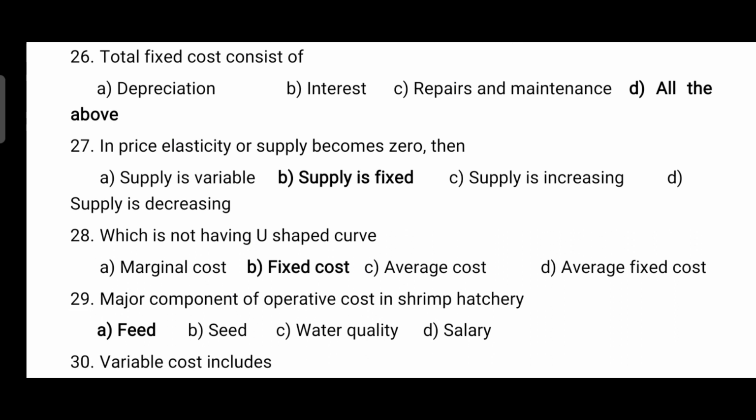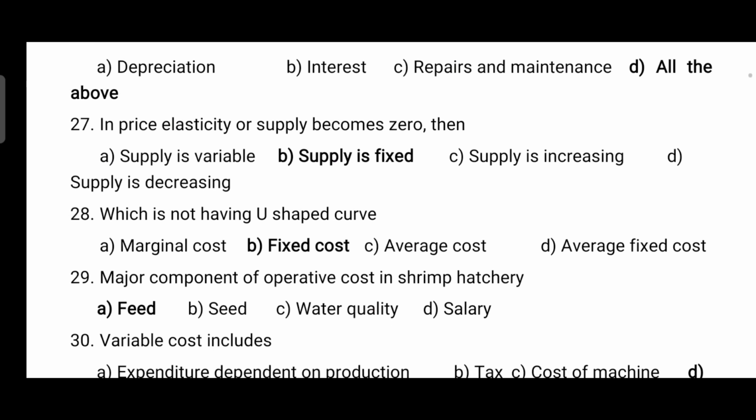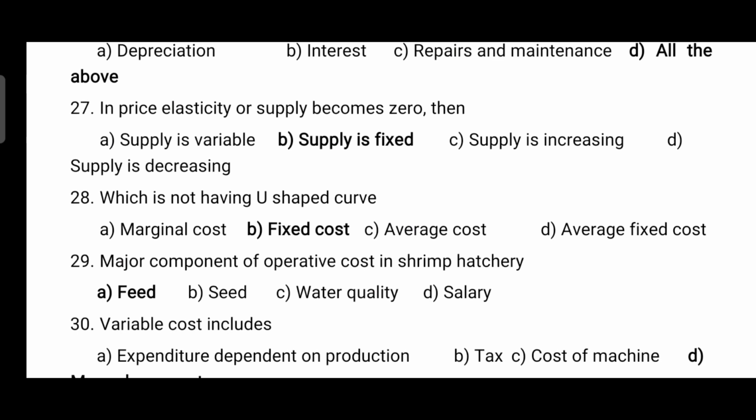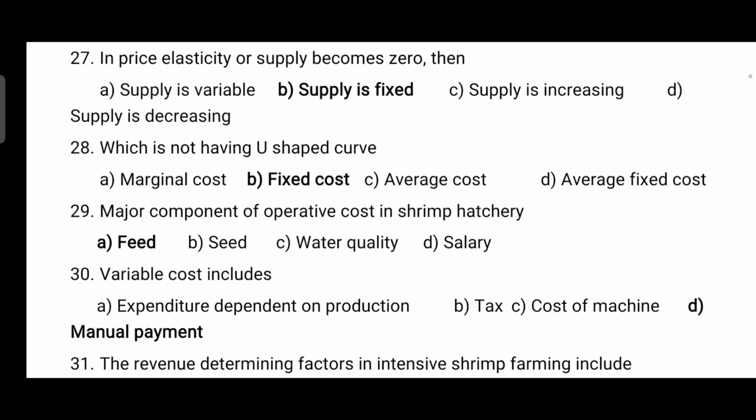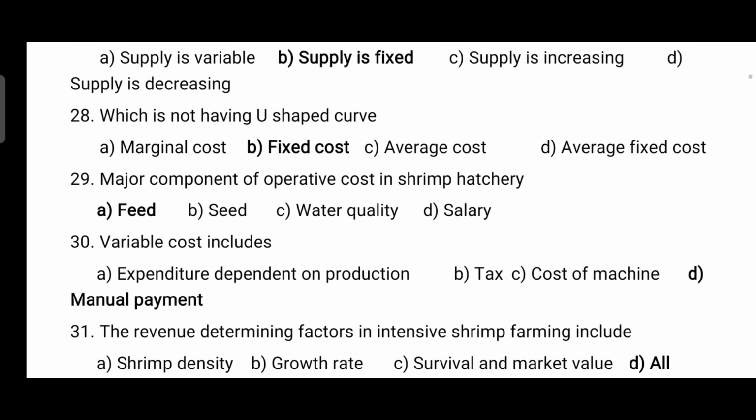Major component of operative cost in shrimp hatchery is, so correct answer is it is feed. Feed is the major component of operative cost in shrimp hatchery. This question has been asked earlier also in JRF exam. The next question, variable cost includes, so correct answer is option D, it includes manual payment.